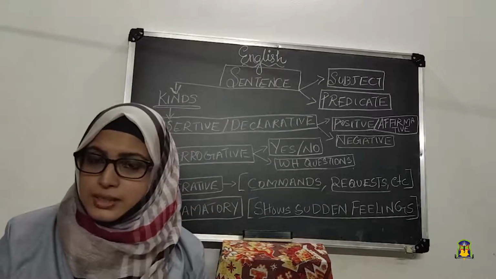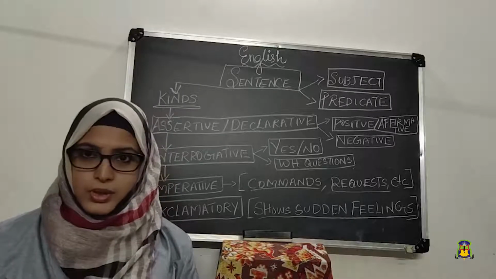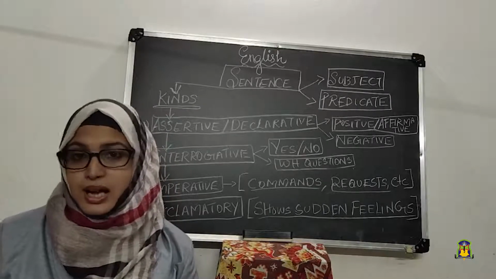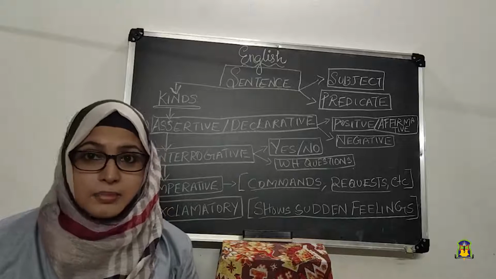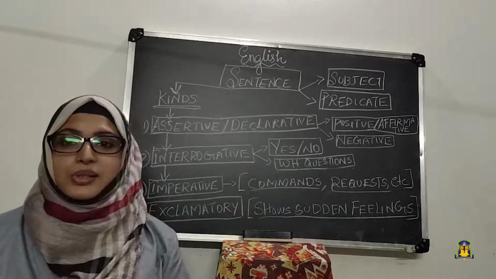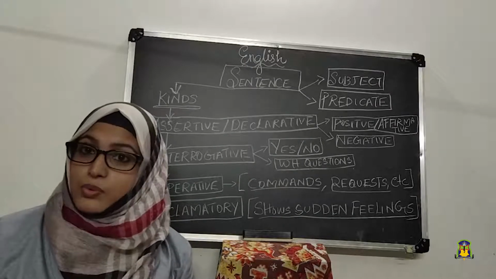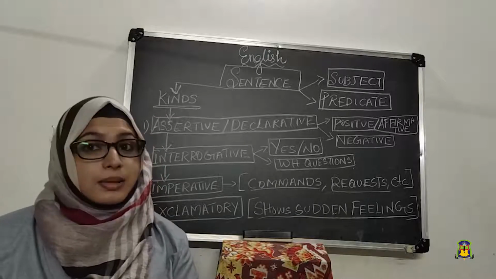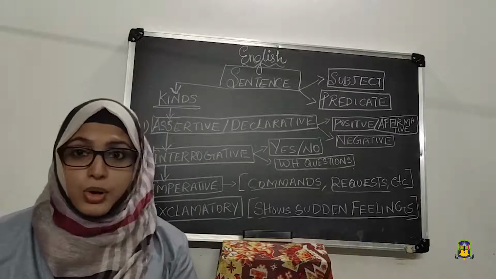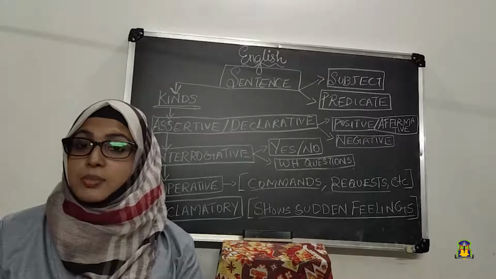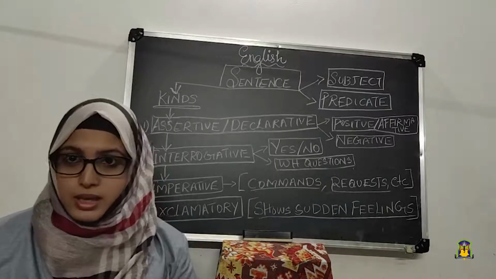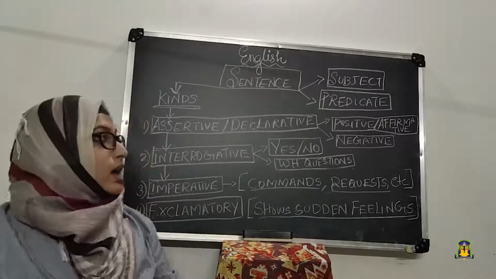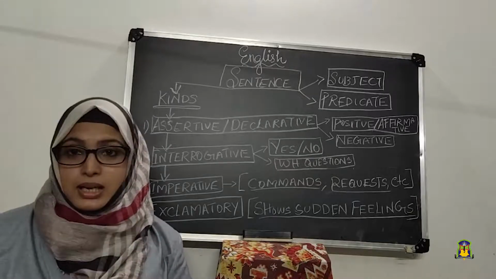So subject can be a noun or pronoun. Here, I is the subject. Like ice cream is the predicate. The predicate will have a verb in it, and the subject can be a noun or pronoun. Subject is what we are talking about.